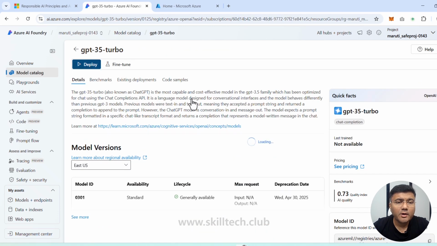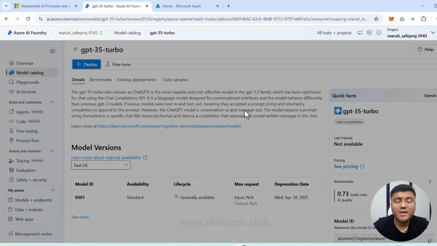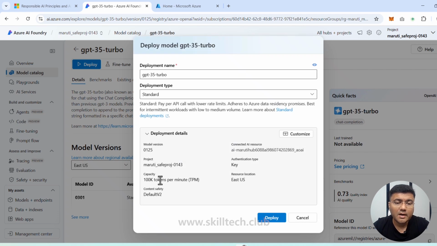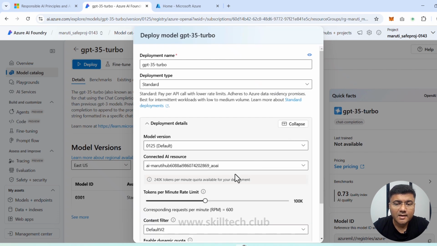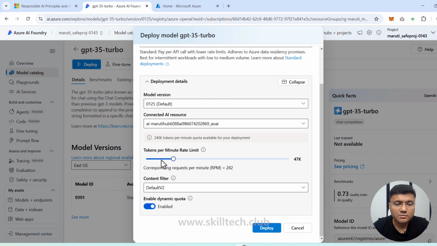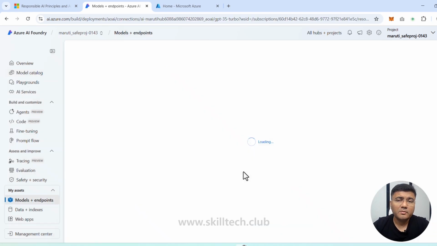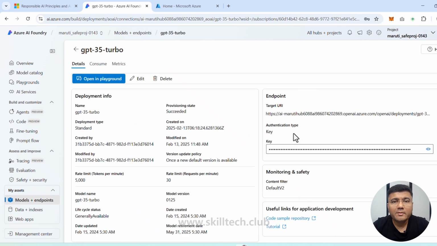I'm going to click on deploy, and while deploying this model, I have to make sure that I am not going to go with the default capacity. The default TPM is 100,000, something like that. I want to customize it and reduce that to 5K. 5,000 is perfect for this kind of lab. Dynamic quota is not required. We'll click on deploy, and within a minute, this deployment will be done. Okay, so my model deployment is done. I can click on open in Playground, but I do not want to do it right now.